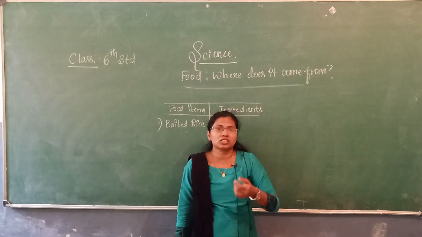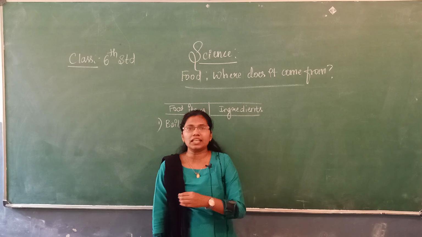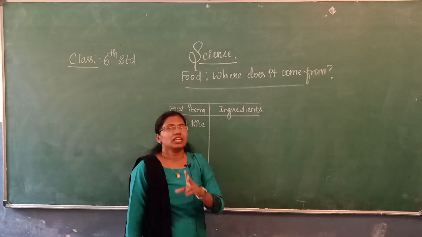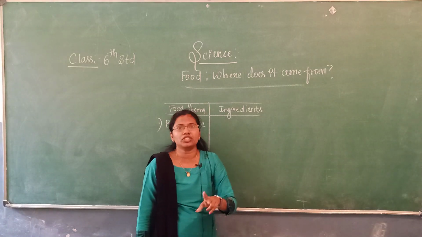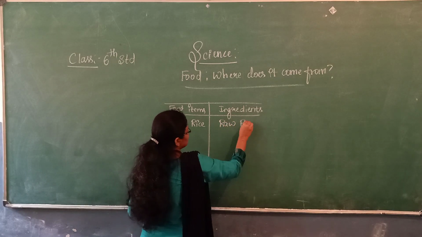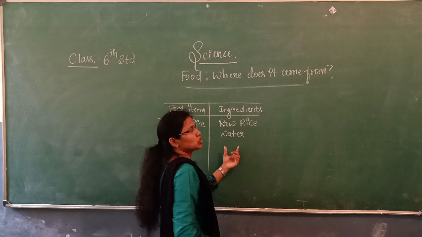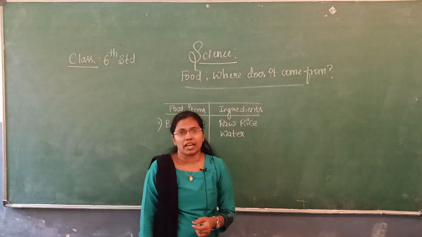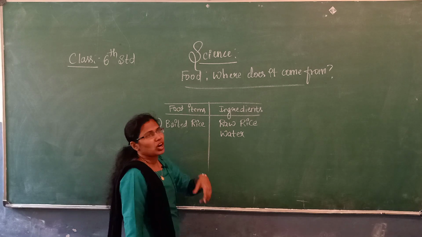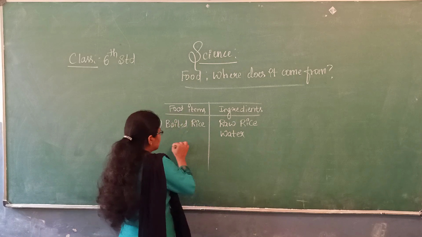Of course, you have seen your parents cooking. Boiled rice requires only two ingredients: one is raw rice and the other is water. Just by these two ingredients, you can prepare boiled rice.